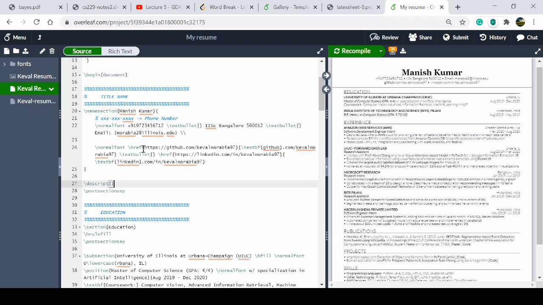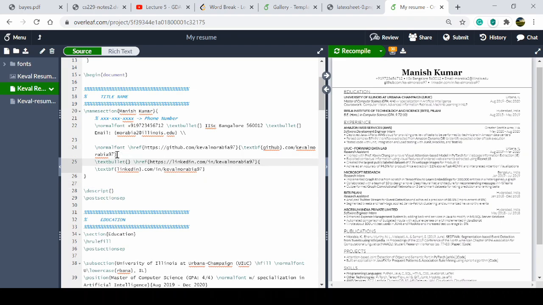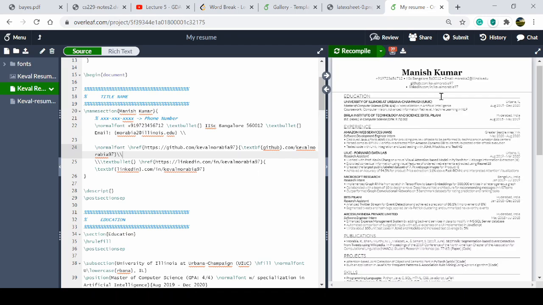Like I will add here something, like that. I put the double slash at the back of the GitHub repository link, and the line after that will directly go to the next line.